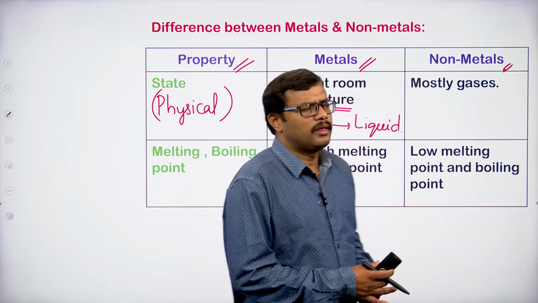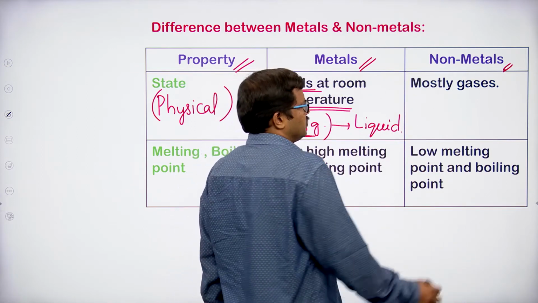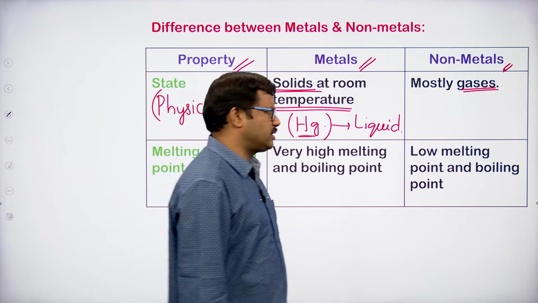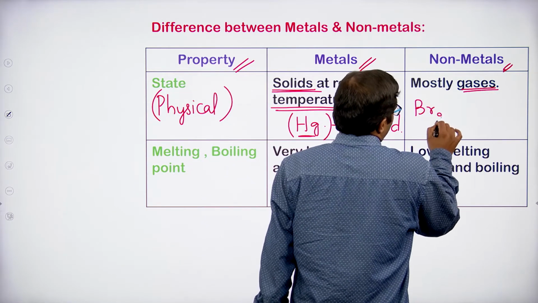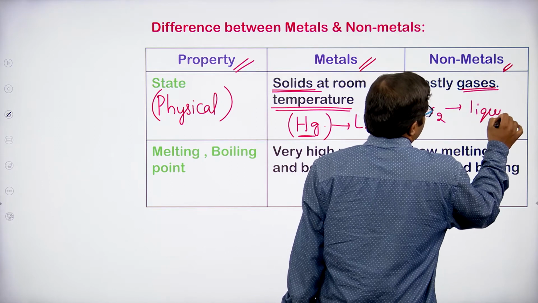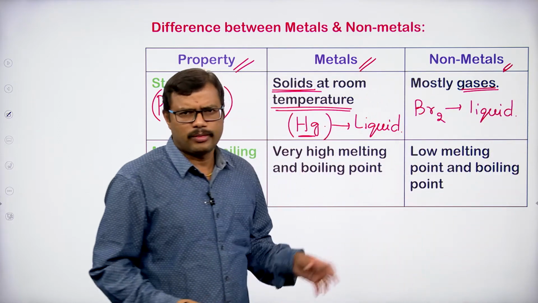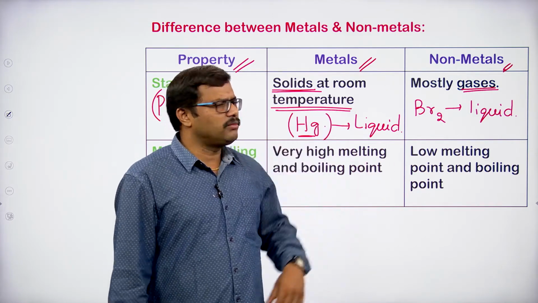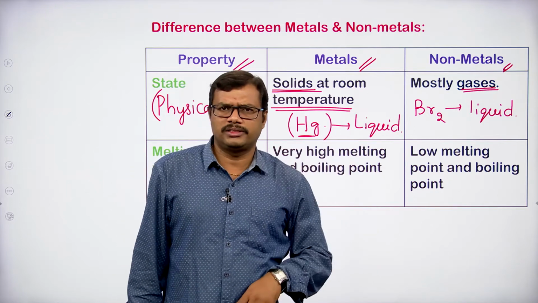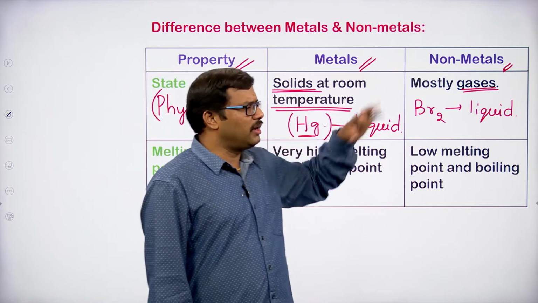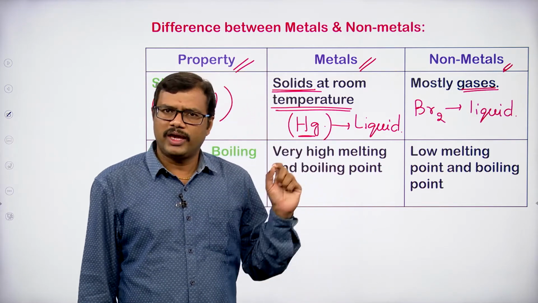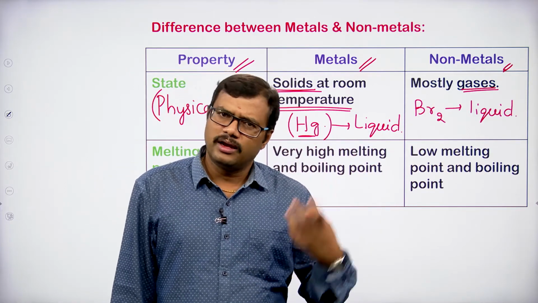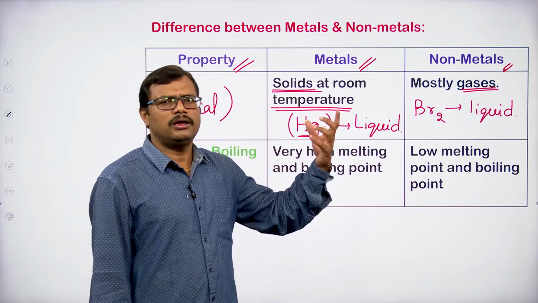Coming to the non-metals, most of them are in the form of gas: nitrogen, oxygen, fluorine, chlorine, etc. But of course we have an exception here, bromine is a liquid. Bromine is a non-metal, but it is a liquid at room condition. So most of the non-metals are gases under normal conditions, but we have a non-metal which is liquid, that is bromine. So the exception is bromine, a non-metal that exists as liquid at room conditions.